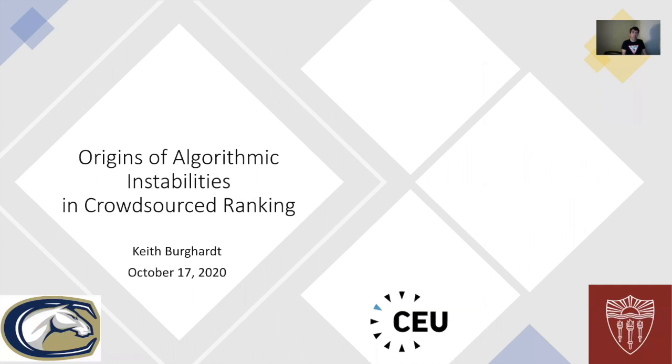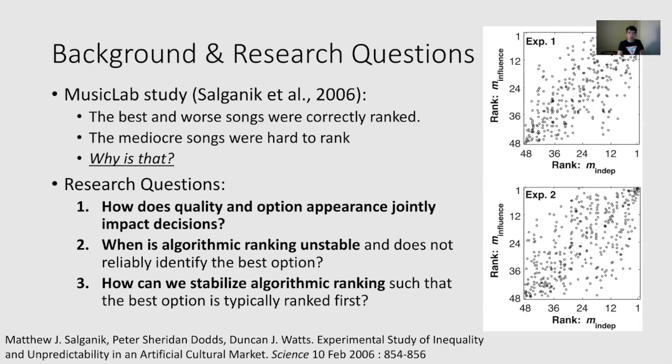Today I'm going to be discussing the origins of algorithmic instabilities in crowdsourced ranking. First, to give some background, our work is inspired by the Music Lab study by Salganik et al. in 2006. In this study, they looked at how social influence affects the ranking of songs, how popular songs become.